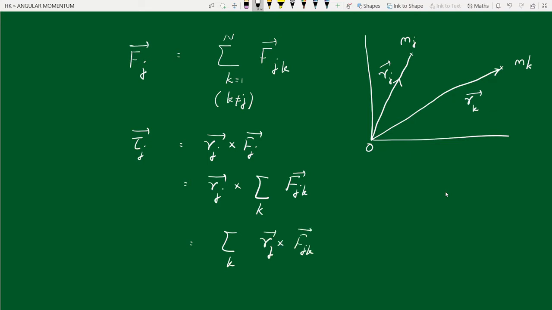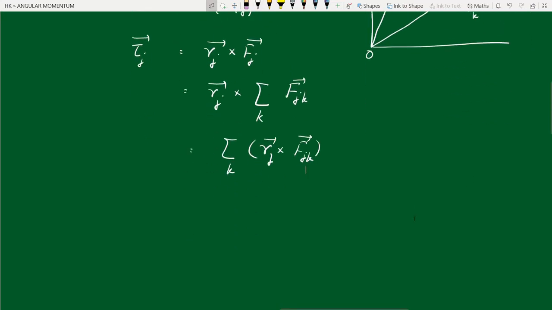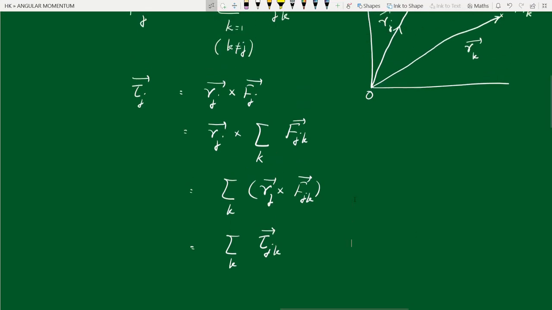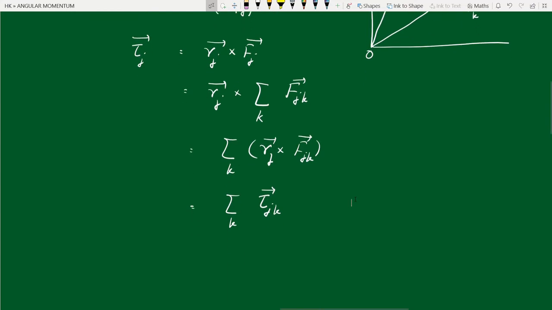We can take this rj inside because it is independent of the summation. Let us say that this rj cross fjk is tau jk, the torque on the jth particle due to the kth particle, and we sum over all k particles. So this tau jk is rj cross fjk.